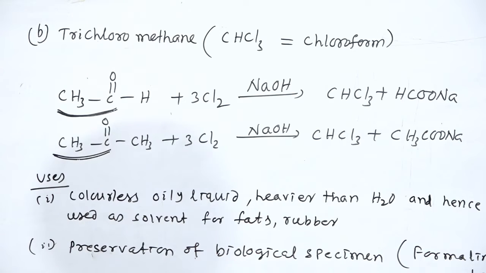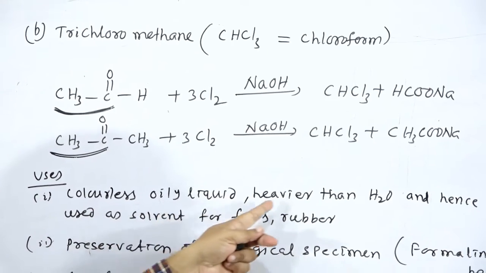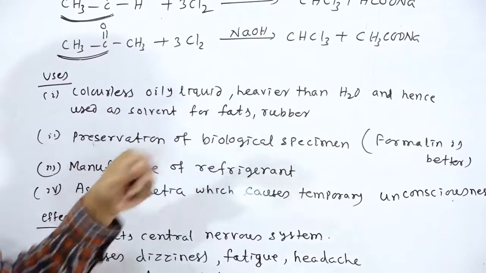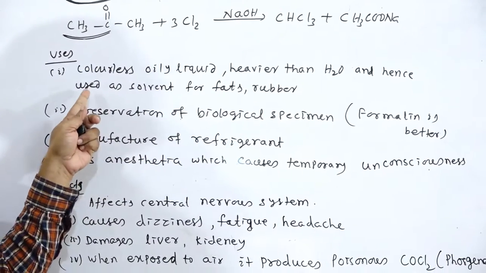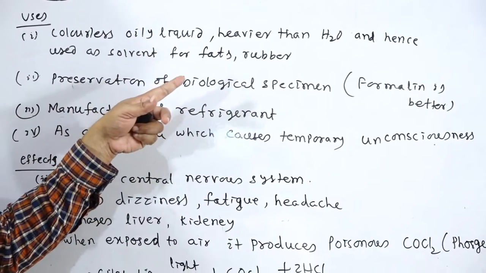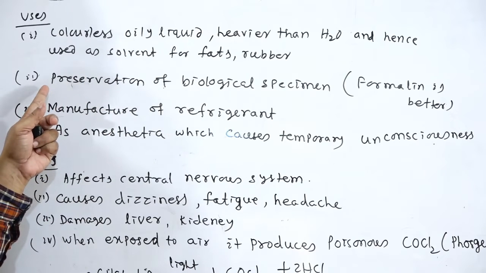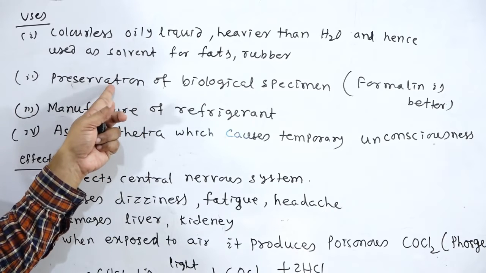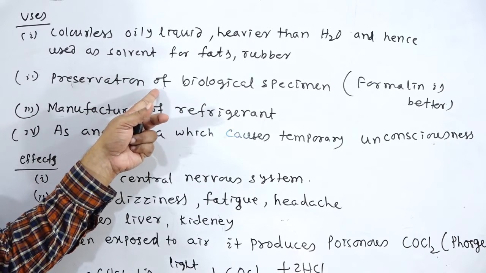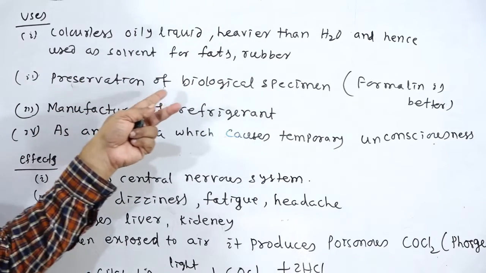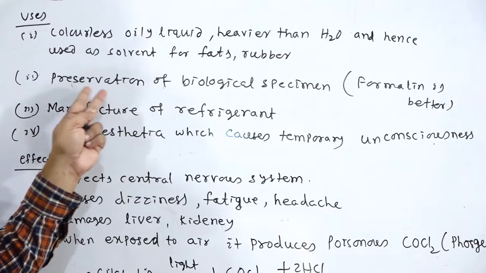Then what are the uses of this compound? It is a colorless, oily liquid which is heavier than water, and hence it can be used as a solvent for fats, rubbers, etc. Next, it is used for the preservation of biological specimens, but formalin is better than chloroform for that, still this may be used.